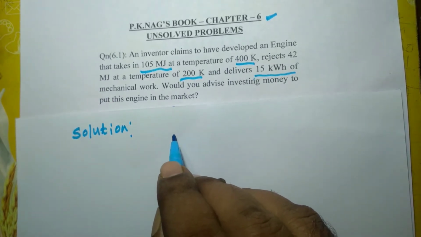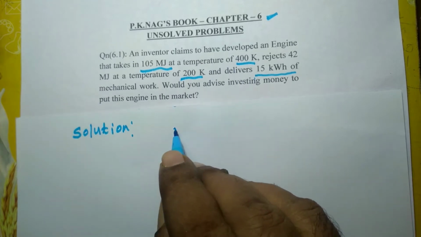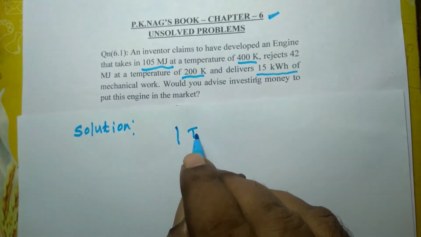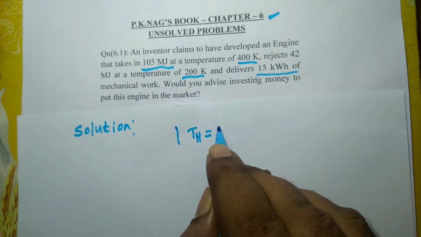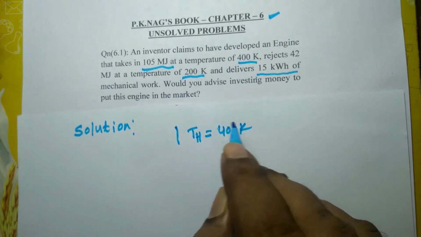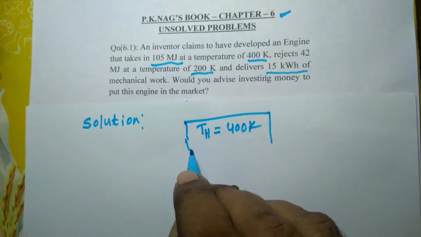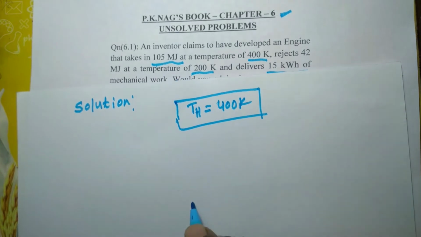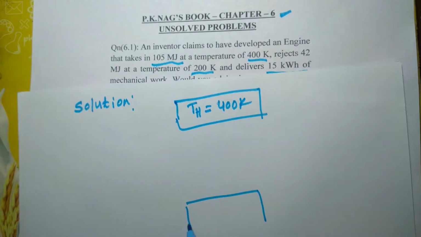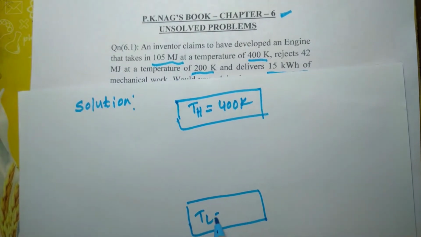So here is an engine which operates between two temperature levels: TH, the source temperature, which is 400 Kelvin, the higher temperature level, and the lower temperature level, which is 200 Kelvin.